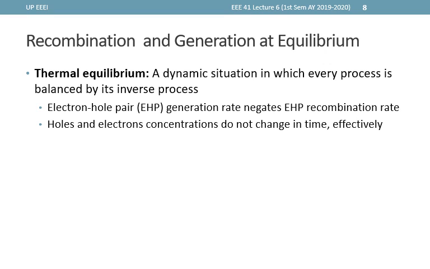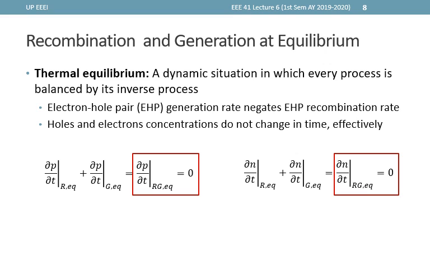In a material under thermal equilibrium, the electron and hole concentrations do not effectively change in time, as the generation and recombination processes cancel out, although this does not mean that there are no free electrons or holes in the system. To analyze how Rg affects the carrier concentrations, we will use the following notations.